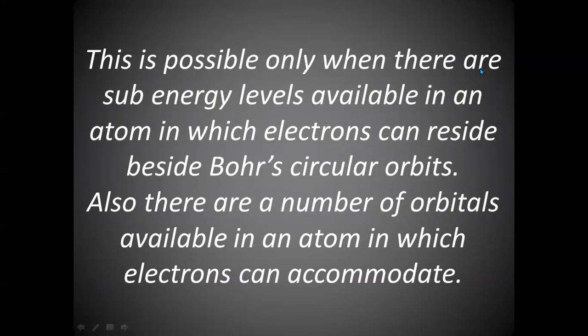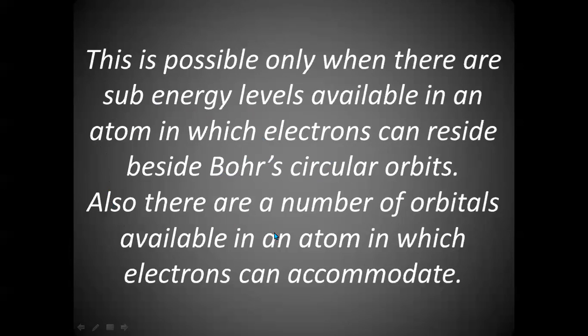So this is possible when there are sub-energy levels available in an atom, in which electrons can reside besides Bohr's circular orbit. So due to this, we confirm that there are some sub-energy levels in the main energy level, which is generally given by Bohr's circular orbit.